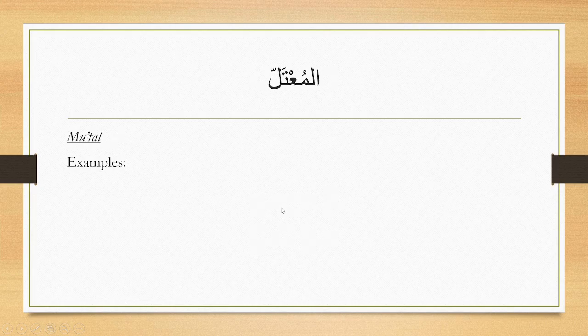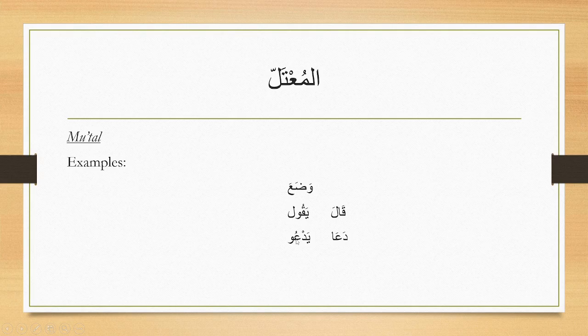The last one is when we have the root letters as a waw or a ya, which is called mu'tal. A few examples are as follows. Wada'a, he put, where the first root letter, the fa kalima, is a waw. Another example is qala yaqulu, where the second root letter is a waw. In the fi'l madi here, the waw is not prominently seen, but actually the waw is inside it. And the third example is da yadu. Here the lam kalima, the last root letter, is a waw.